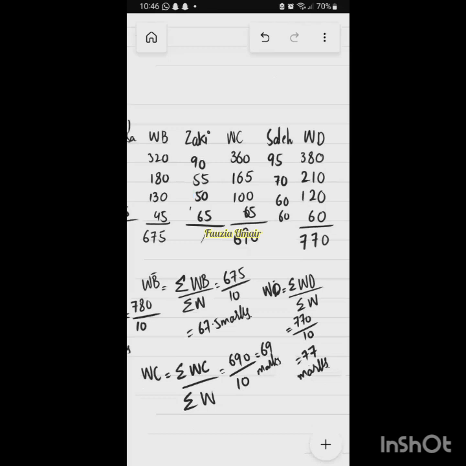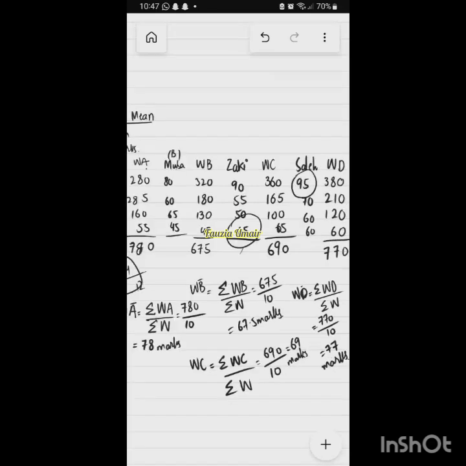So, beta, any confusion in this? This is the only question in this exercise having the concept of weighted arithmetic mean. So, anything you cannot understand? No, ma'am. Actually, the question was like this: find the weighted mean of marks of each student. So we need to just calculate the weighted means. There is no need to answer any other question, right? That's all. So moving on to question number 4.